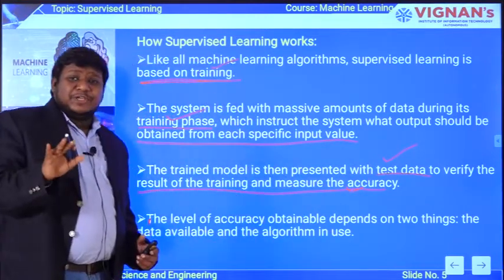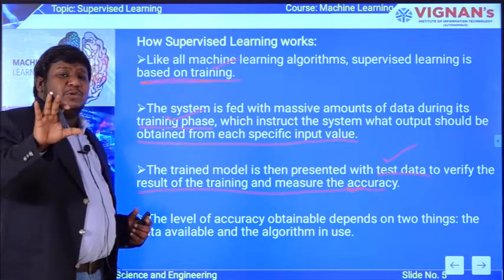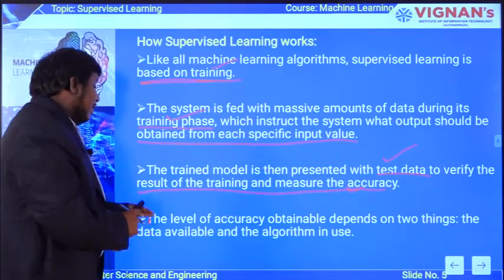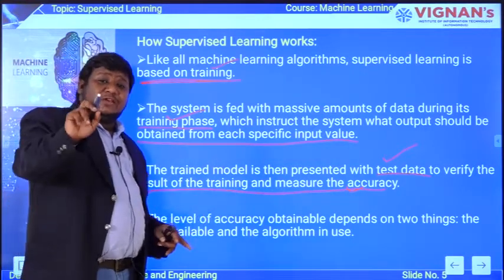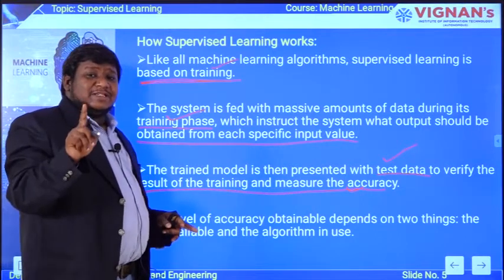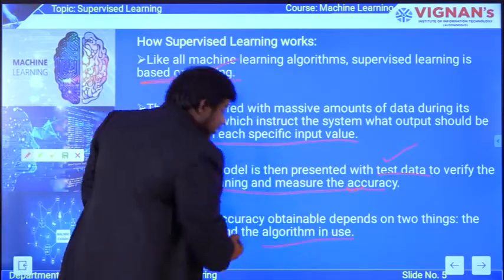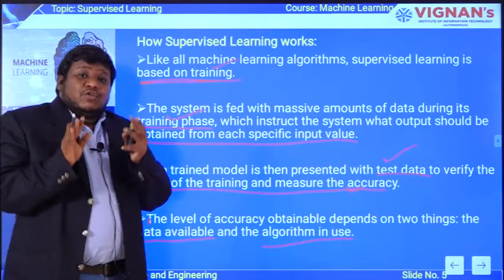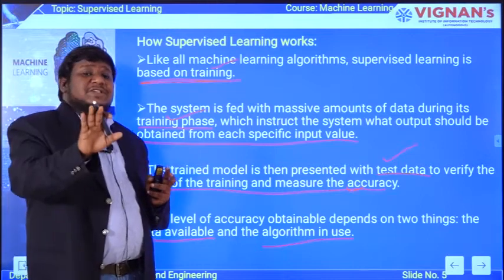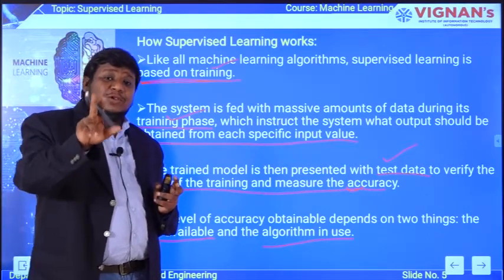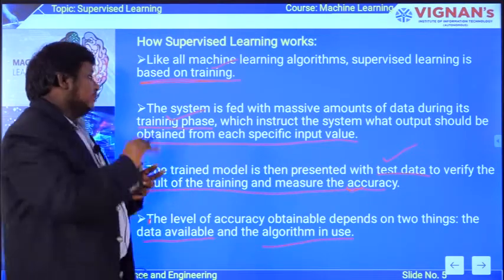By using this test data, you can assess how your machine is going to work and what accuracy it is going to achieve. The level of accuracy obtainable depends on two things, that is the data available and the algorithm in use. I am telling you continuously from the last class also, machine learning success mainly depends on these two things. You have to choose the correct data for the successful completion of your problem, and the correct algorithm to process such data. These two things play a key role in the successful implementation of your model and in getting better accuracy.